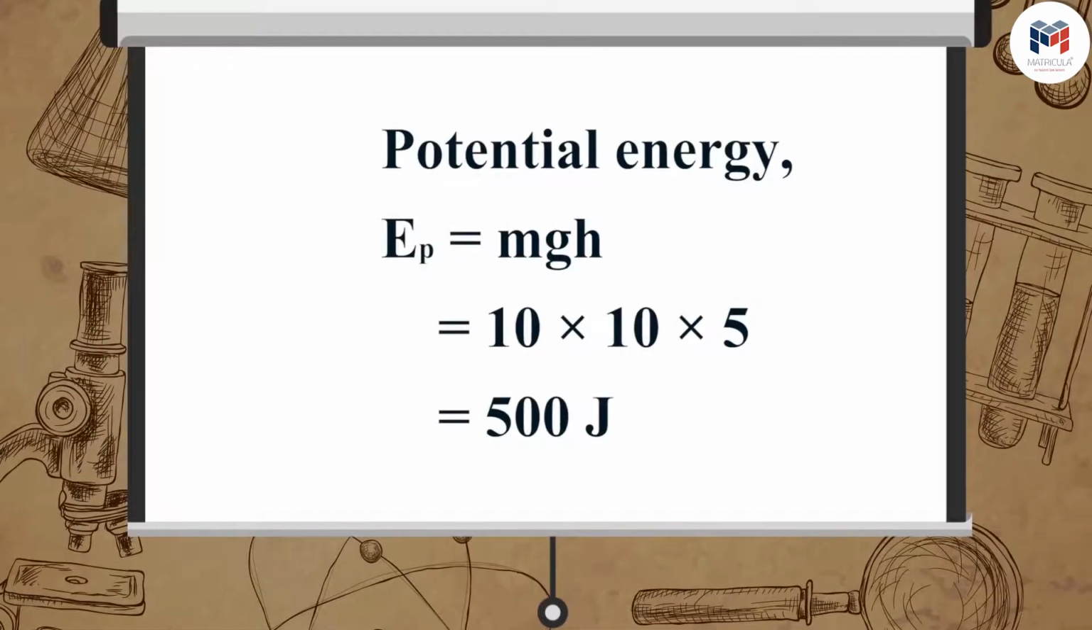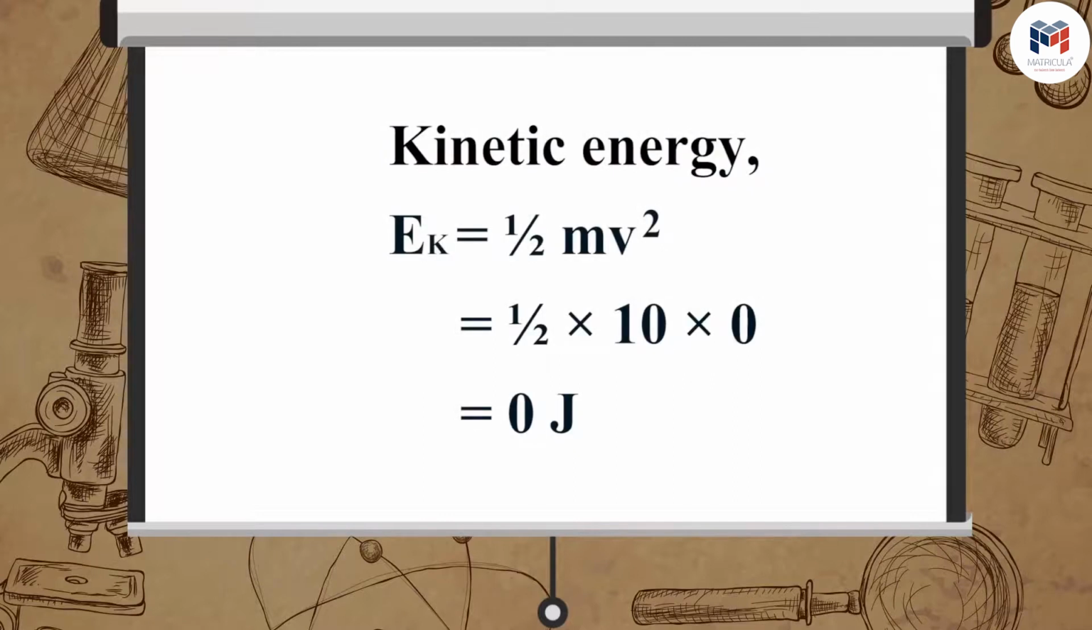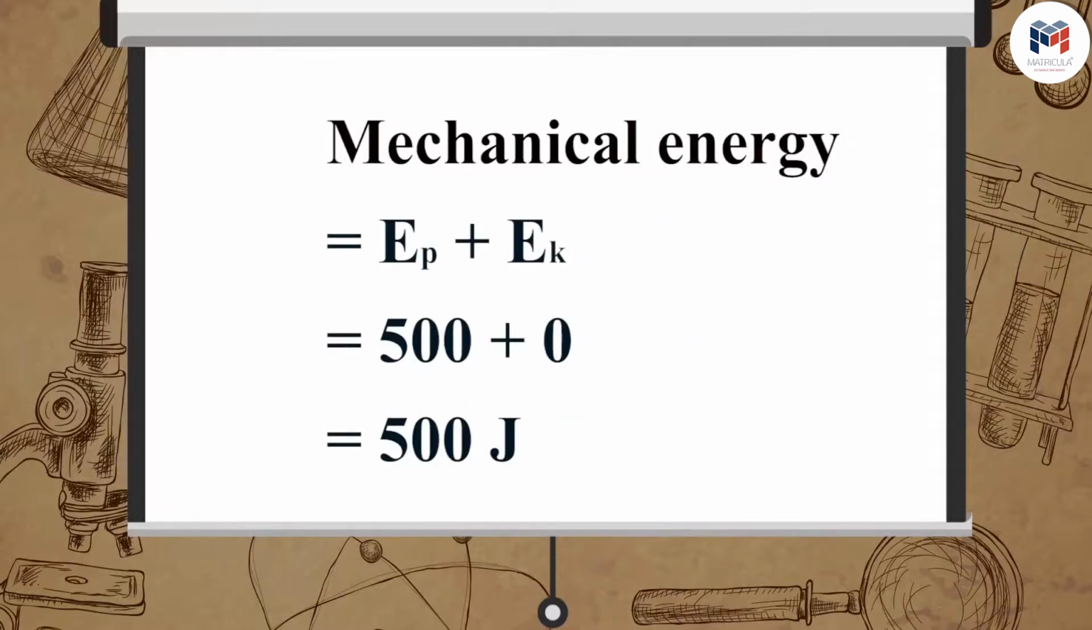Potential energy of the object, EP, is equal to mgh, which is equal to 10 multiplied by 10 multiplied by 5, which is equal to 500 joule. Kinetic energy of the object, EK, is equal to 1/2 mv square, which is equal to 1/2 multiplied by 10 multiplied by 0, which is equal to 0 joule. As studied earlier, mechanical energy is equal to EP plus EK, which is equal to 500 plus 0, which is equal to 500 joule.